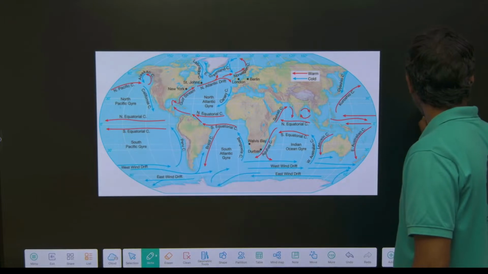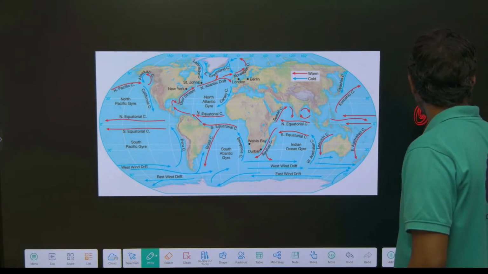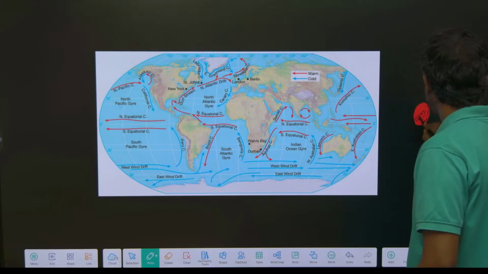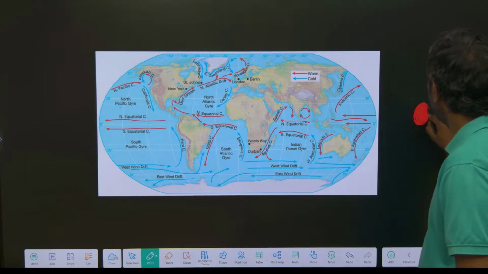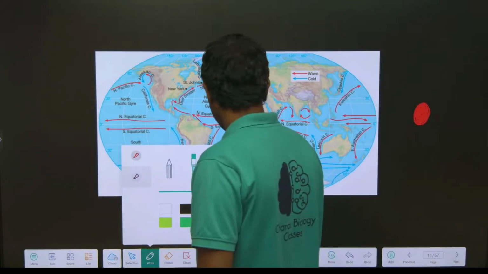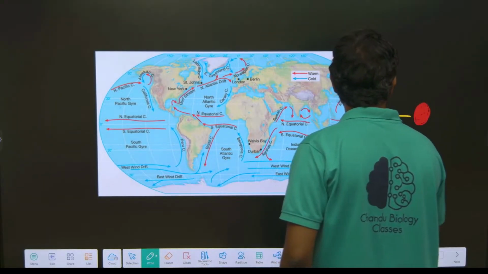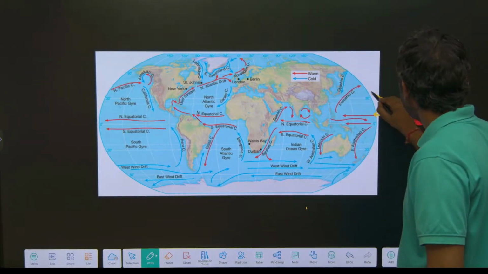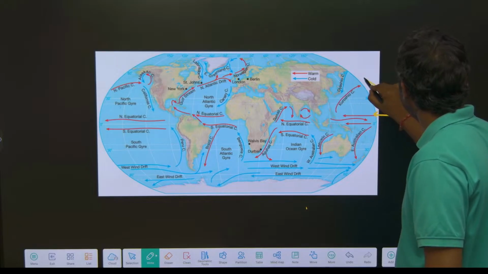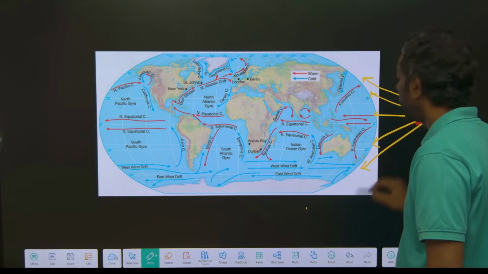This is the sun. The sun gives sunlight that falls directly on the earth's surface, and it falls slantly on other areas like this.